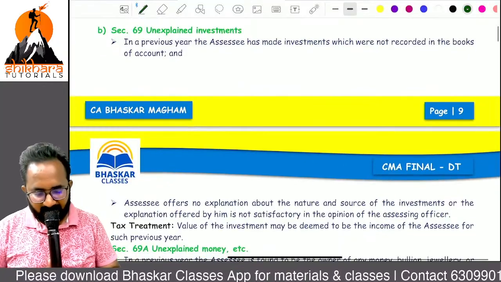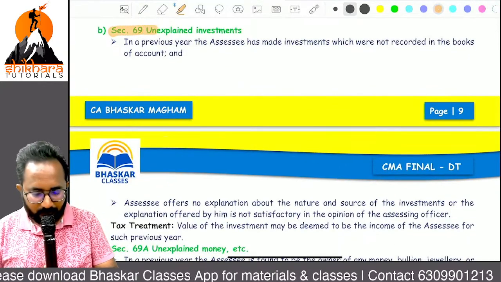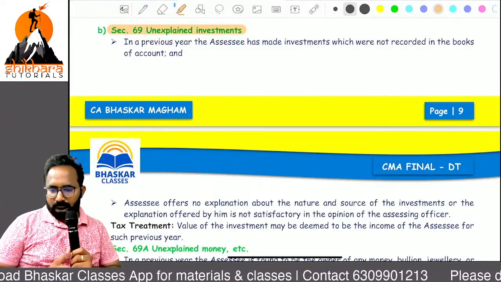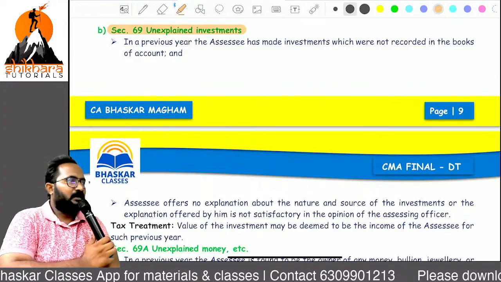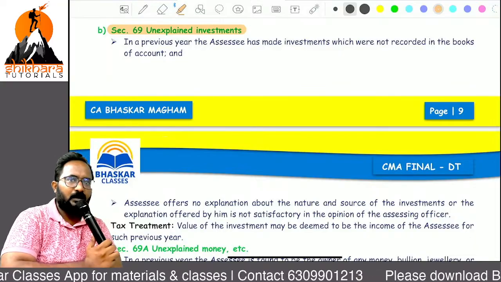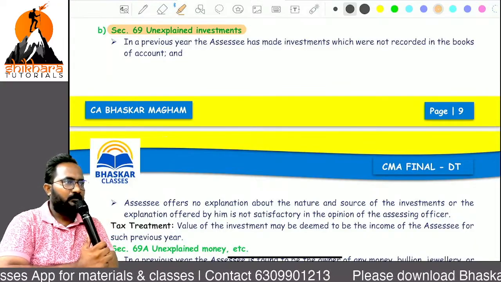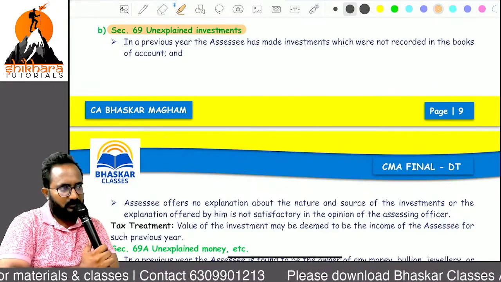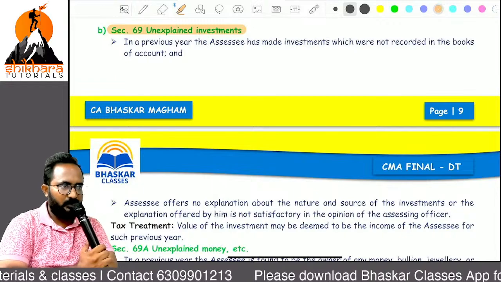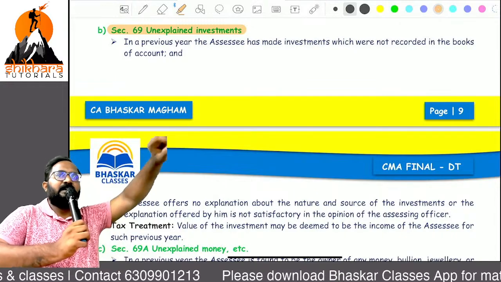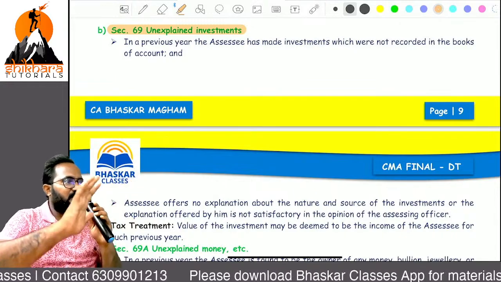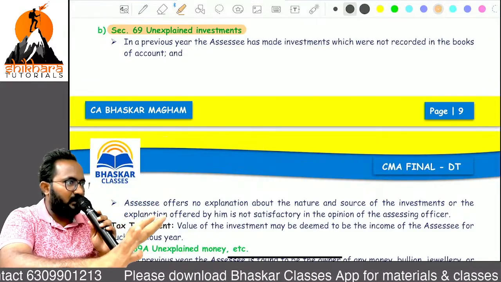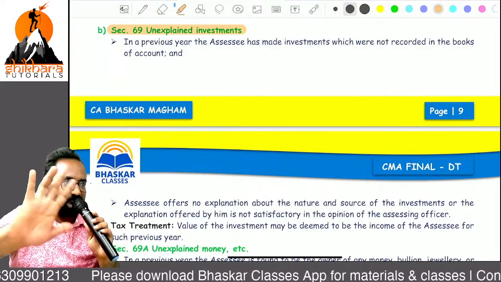Unexplained investments. Simple examples we can take. Okay, I earn some amount of money from Shikhara tutorials. I am diverting that to an online account. In online we can collect the fees in one account. From that account I diverted some amount to the purchase of shares, debentures, or purchase of gold, etc. That means I invested somewhere.